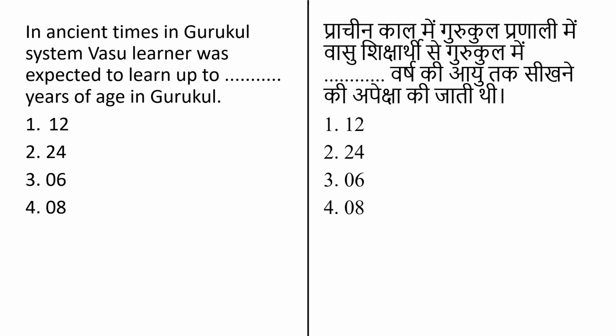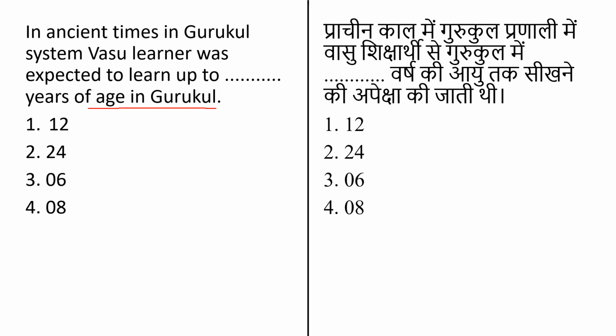In ancient time in the Gurukul system, a Vasu learner was expected to learn up to how many years of age in the Gurukul? Here you have to know about the Gurukul system first. The Gurukul was a type of school in the ancient education system. The Gurukul system is an ancient learning method. Gurukulam existed since the Vedic age. Their main aim was to develop knowledge and they were highly focused on education. The gurus trained their students with meditation, yoga and other standards.